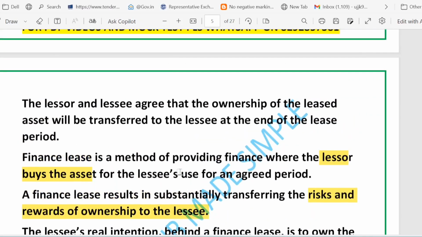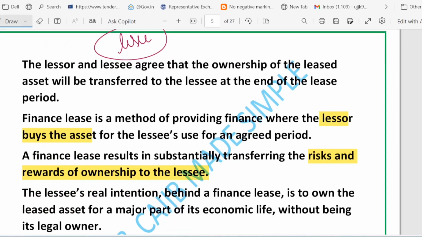We started with finance lease or capital lease, which is a lease structured so that the lessee gets nearly all the benefit and burden of owning an asset. The lessor is the party who buys the asset and leases it out. The lessee is the party who uses the asset and bears most risk and reward.